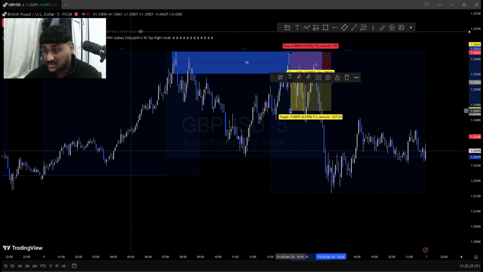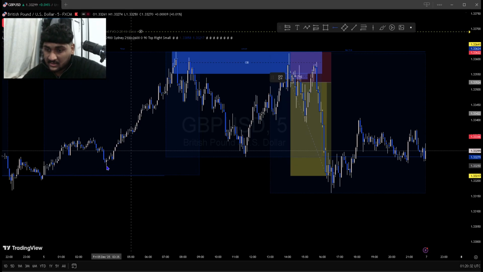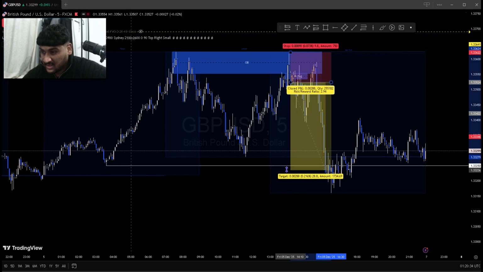What are we targeting? We're targeting this liquidity down here. This is another move I caught. This was on the New York session. We want to target this liquidity right here, guys. Just like that. That's a 2 RR, almost 3 RR.